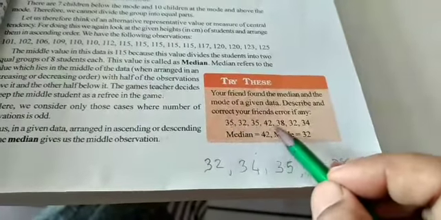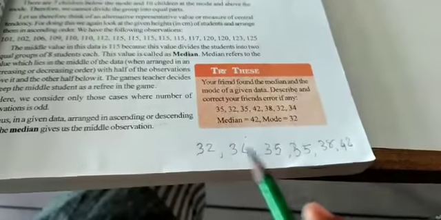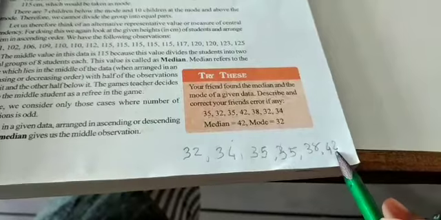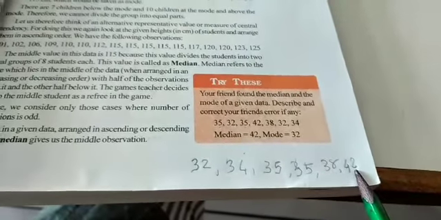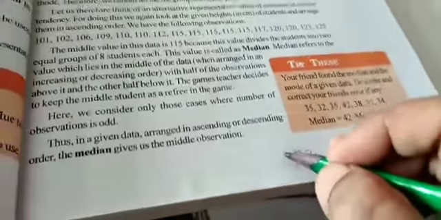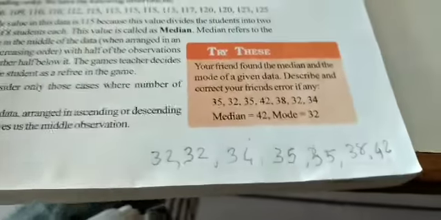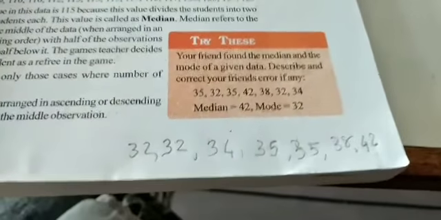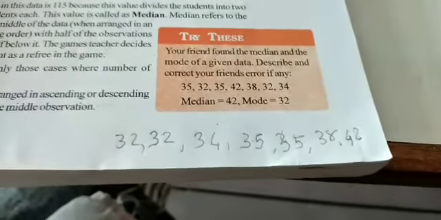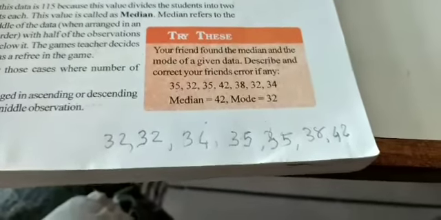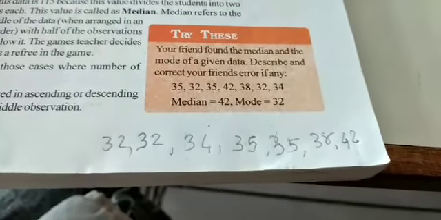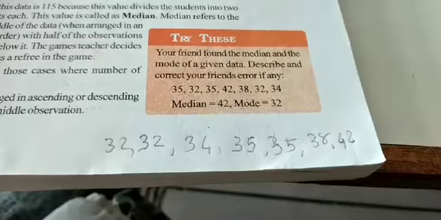1 2 3 4 5 6 7. Okay, we have here 1 2 3 4 5 6. Oh, something is missing. That means 32. There are two 32s. I have missed one 32. So while arranging it in ascending order or descending order, you do have to check whether you have taken all the observations or not. So now you have 7 observations.